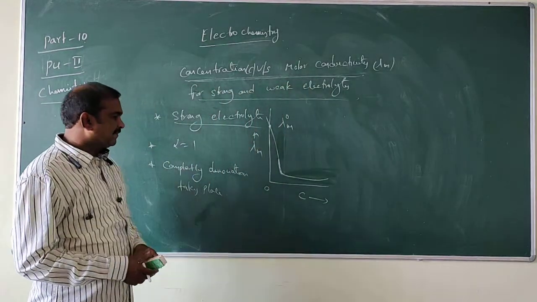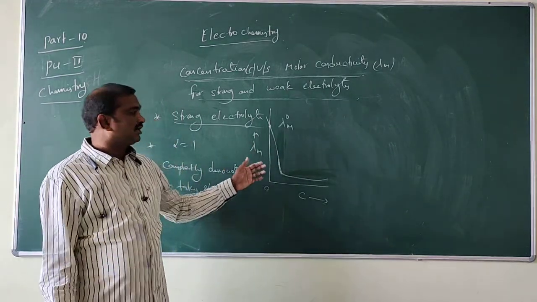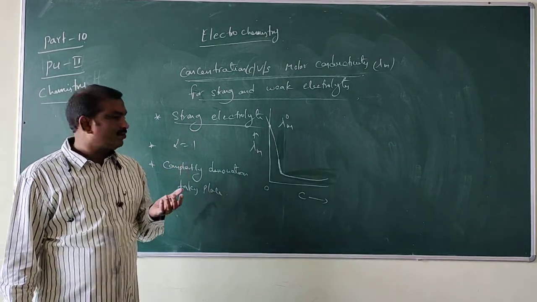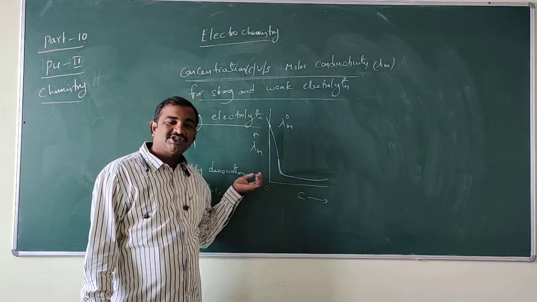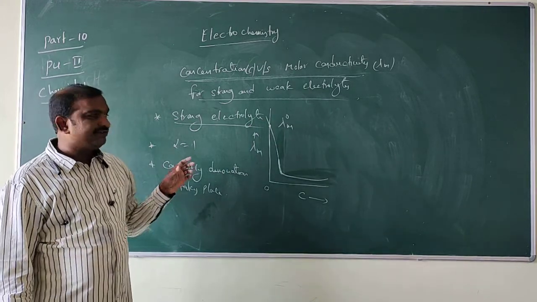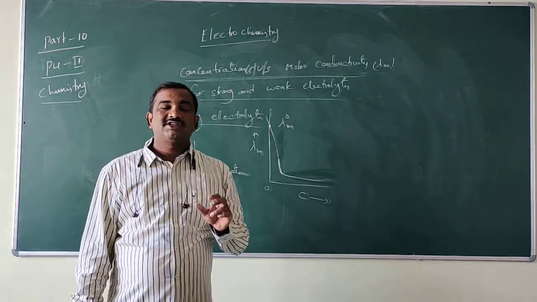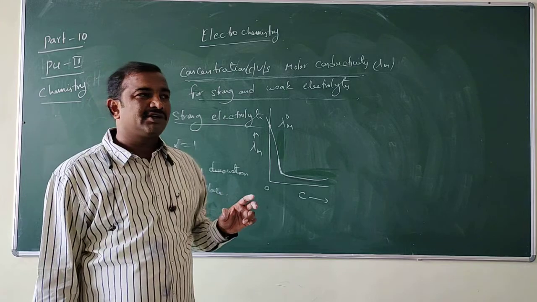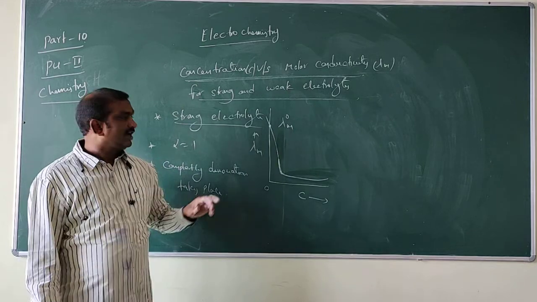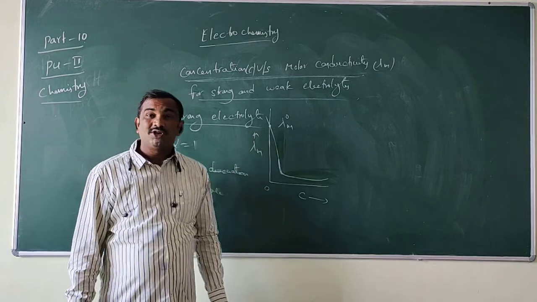What I want to say here is, for a strong electrolyte, if you draw the graph between molar conductivity versus concentration, concentration is decreasing while molar conductivity is increasing, and it will touch the maximum point. That point is called the limiting molar conductivity. That means up to that limit it increases, after that it becomes zero. So this is called the limiting molar conductivity.